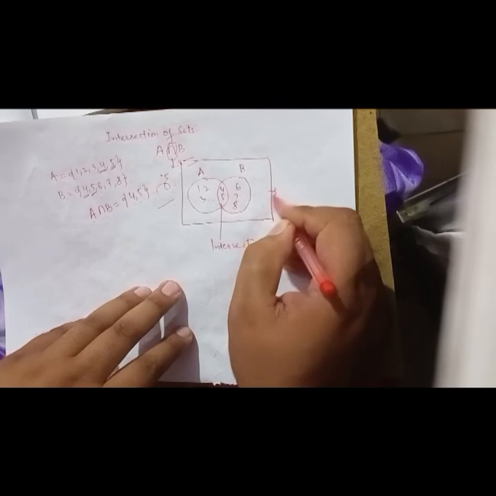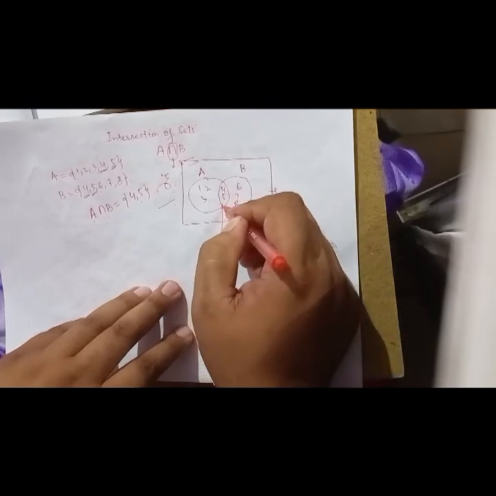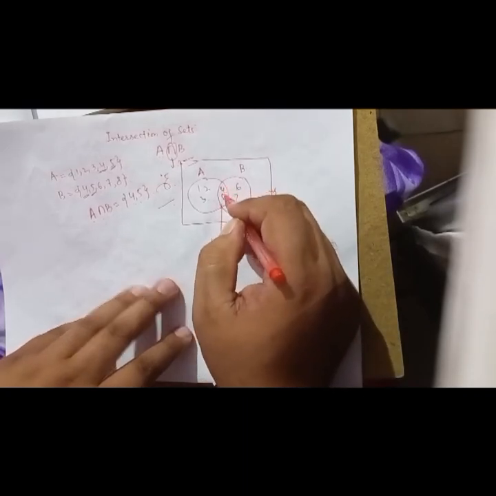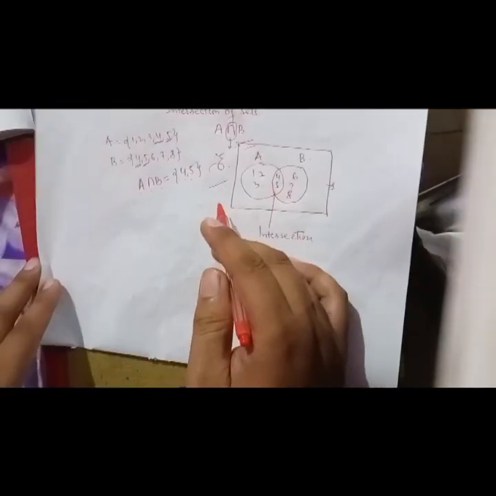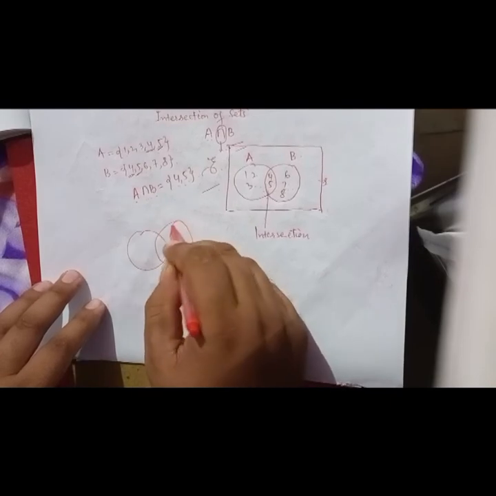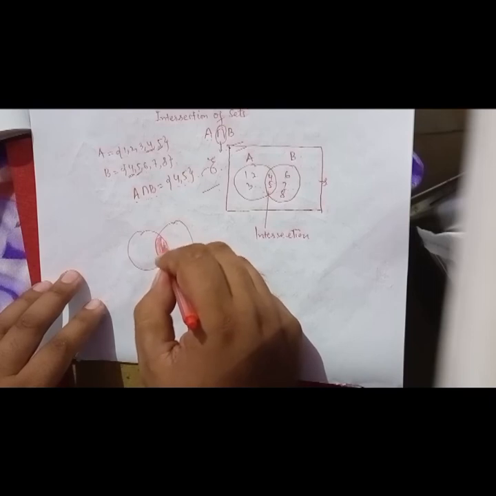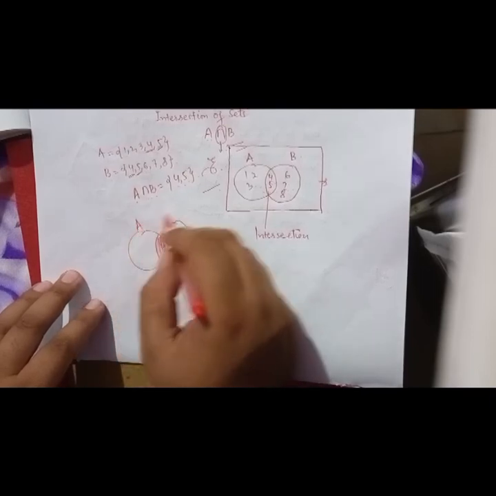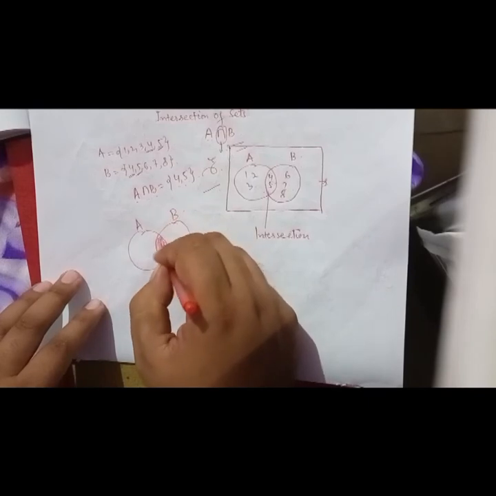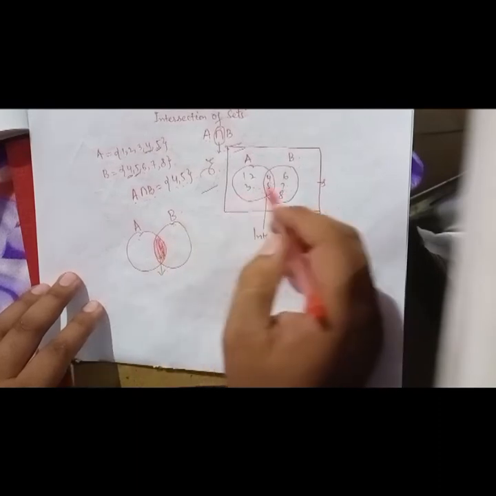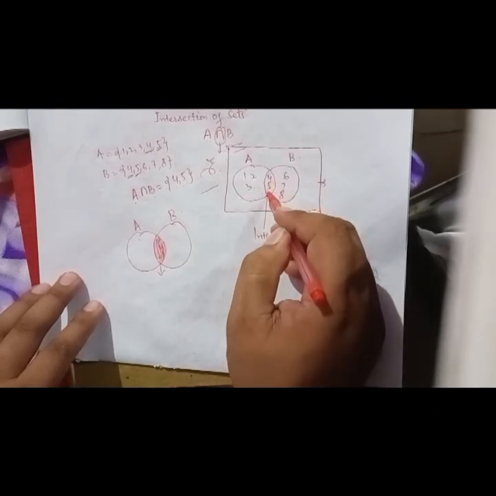This is the Venn diagram to represent the intersection of sets. This portion is actually the intersection. If I draw one circle and then another circle, this part is the intersection. Say this circle is A and this one is B. This part belongs to A and this part belongs to B, so this common part is called the intersection. That's why we wrote 4 and 5 here.